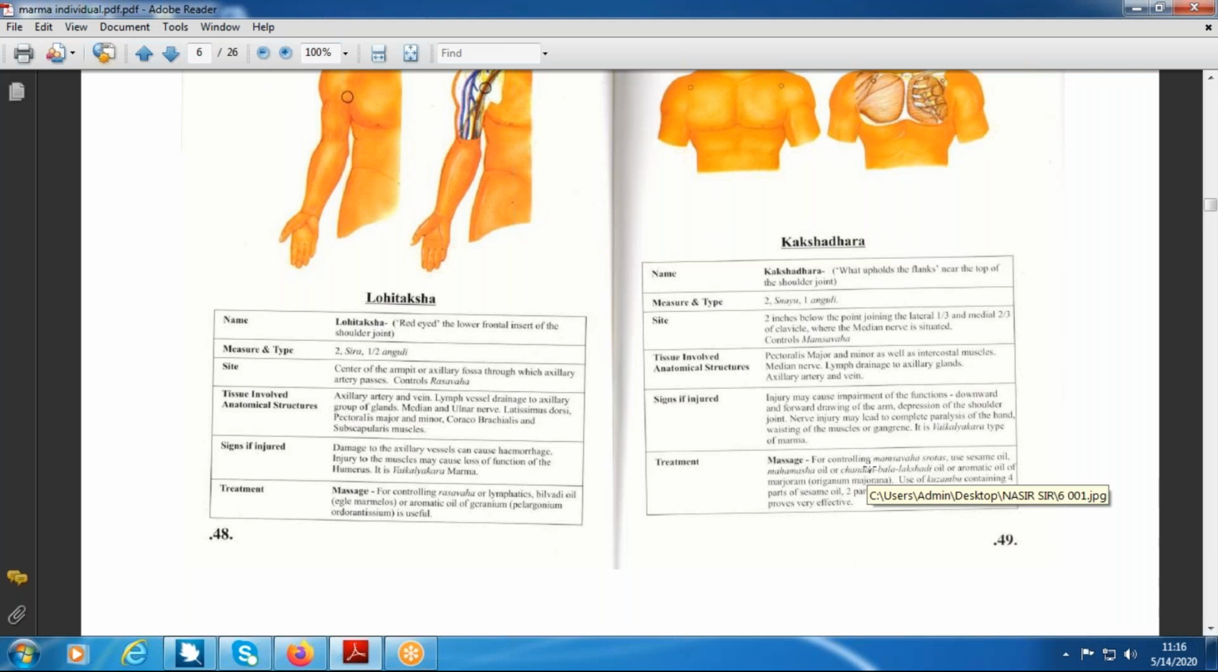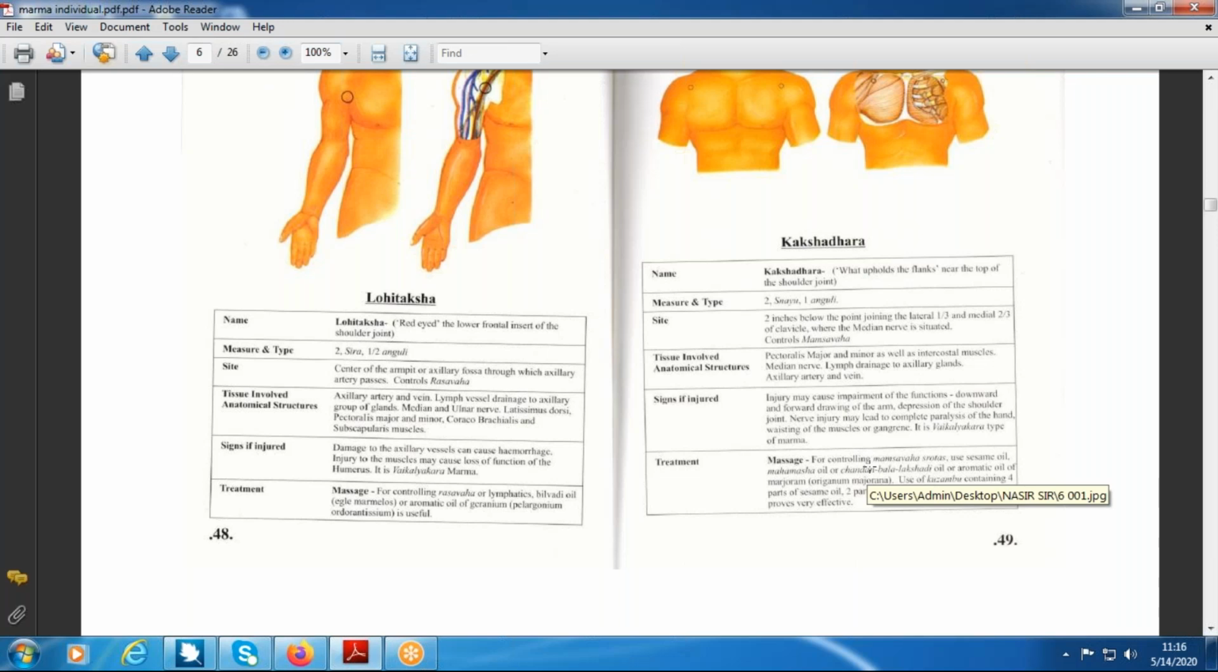And why am I telling this? Very important blood vessels encircle this point. Is it clear? Lohitaksha Marma is present in the upper limb and also in the lower limb, altogether four Lohitaksha Marma. In general, they locate it as the area covered by the deltoid muscle in the upper limb, and the area covered by the gluteal region in the lower limb.